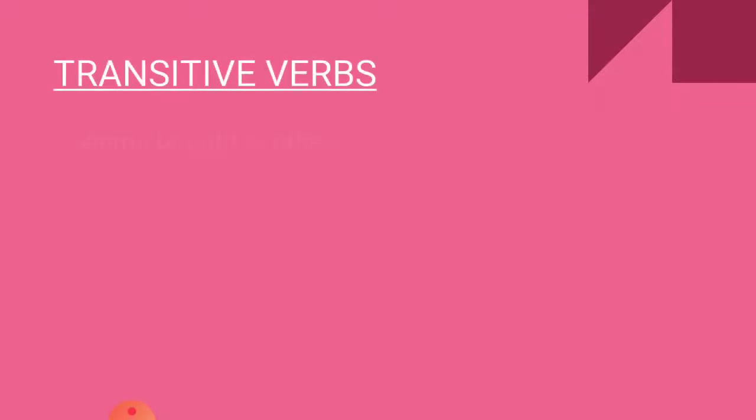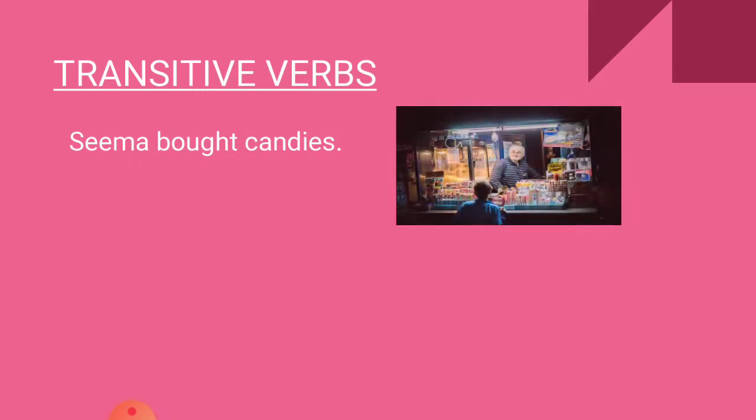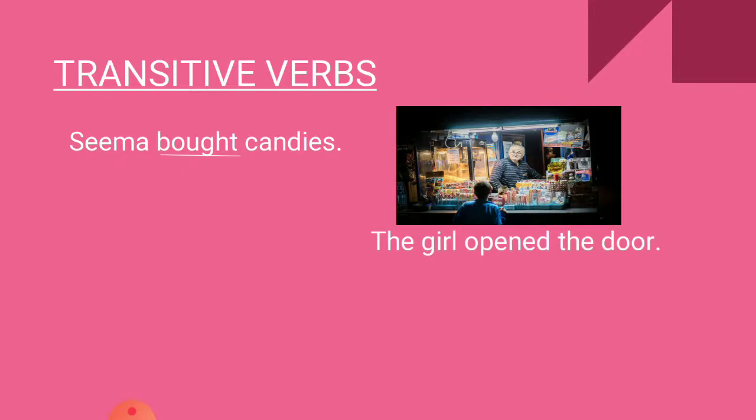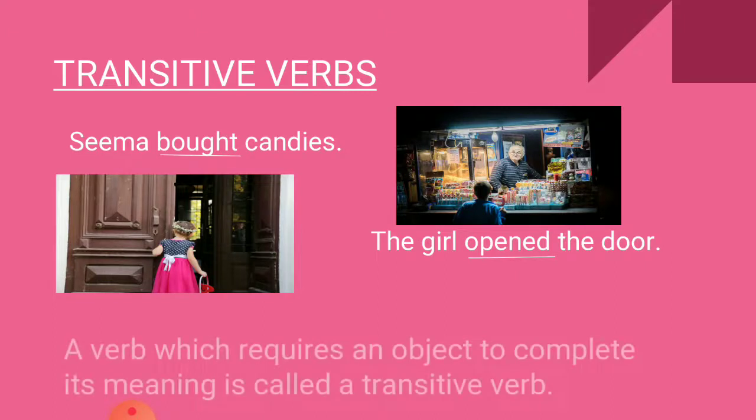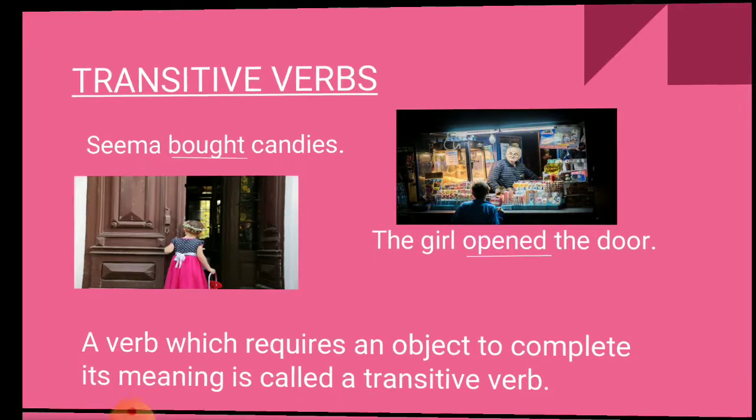Transitive verbs. Now let's read these sentences carefully. Seema bought candies. The girl opened the door. In these sentences, the verbs bought, opened do not make complete sense. Something must be added to each to complete the sense. Each requires an object. The words candies and the door are objects. Therefore, a verb which requires an object to complete its meaning is called a transitive verb.